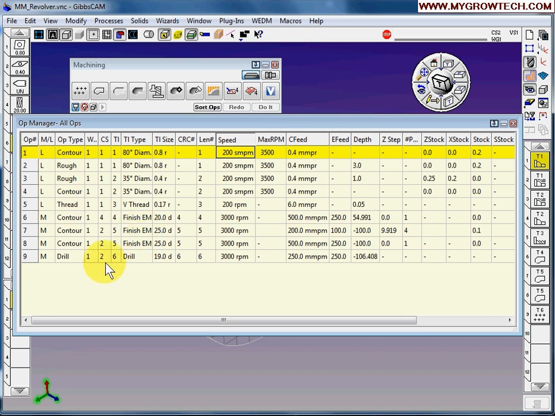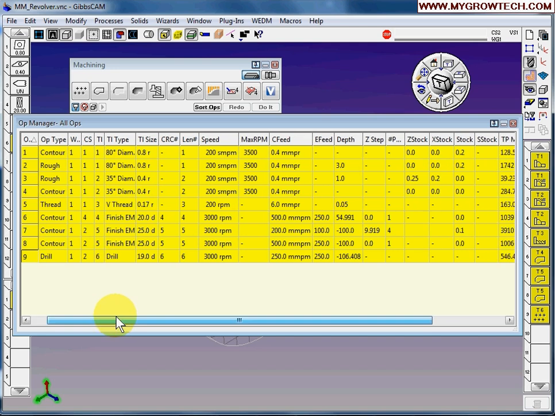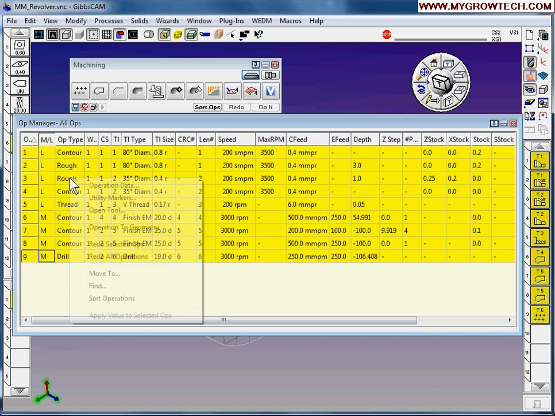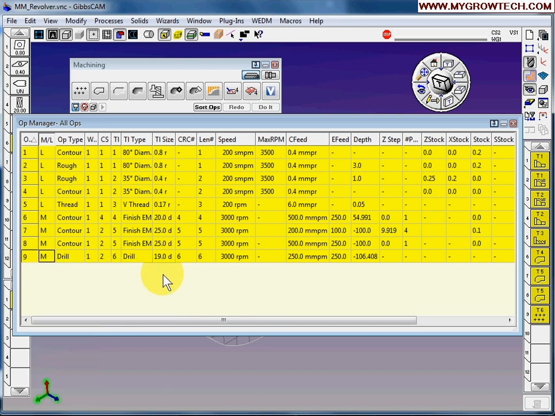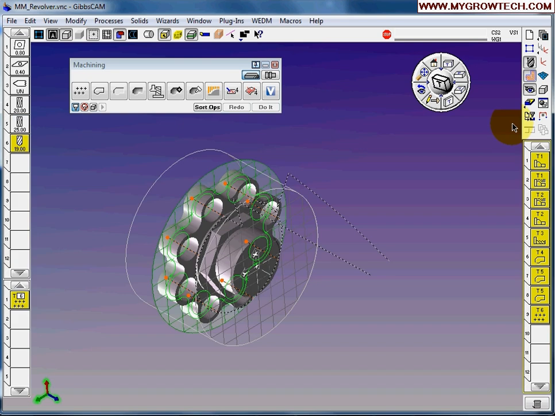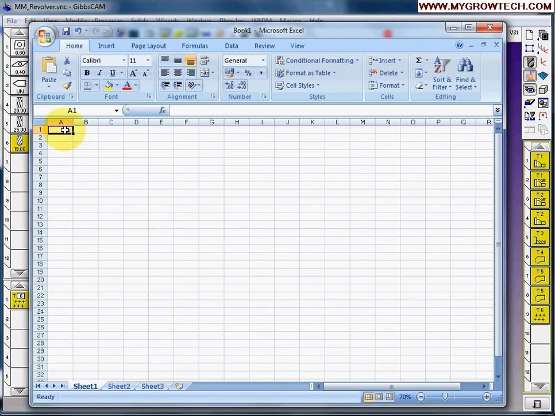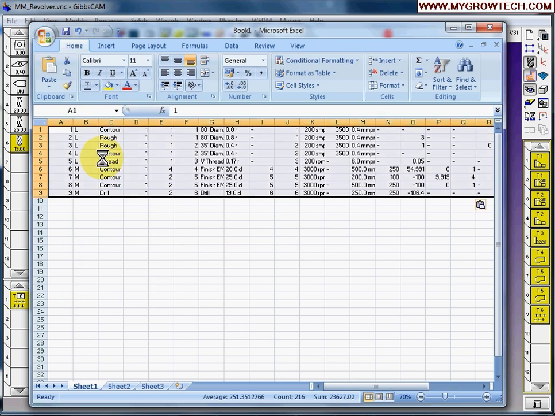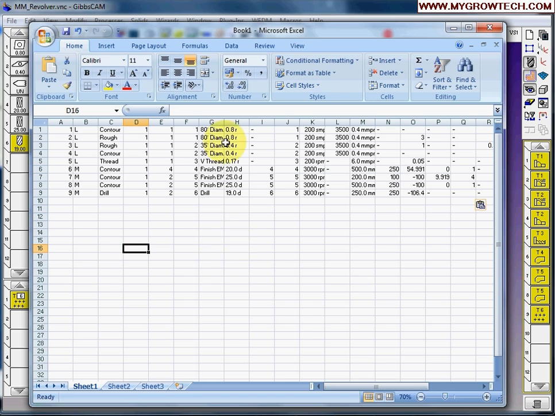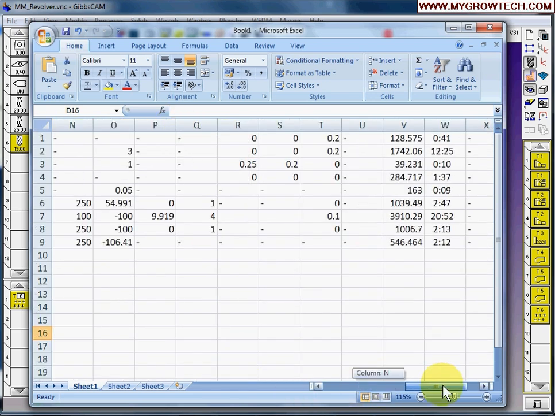You can also copy all of this information. Copy everything. Just right click and copy, or press Control C after you highlight all the data. And then you can go to Excel, right click, paste. So all the information can be exported into Excel form if you want.